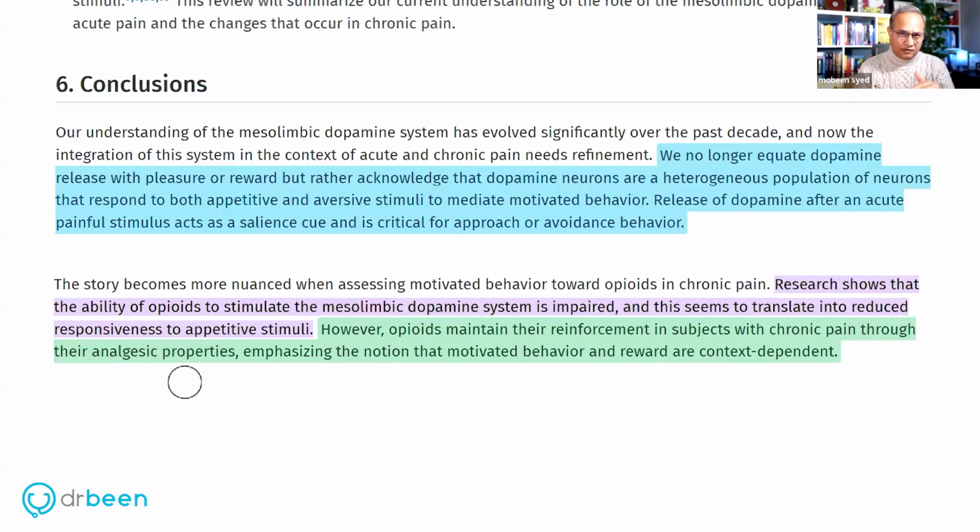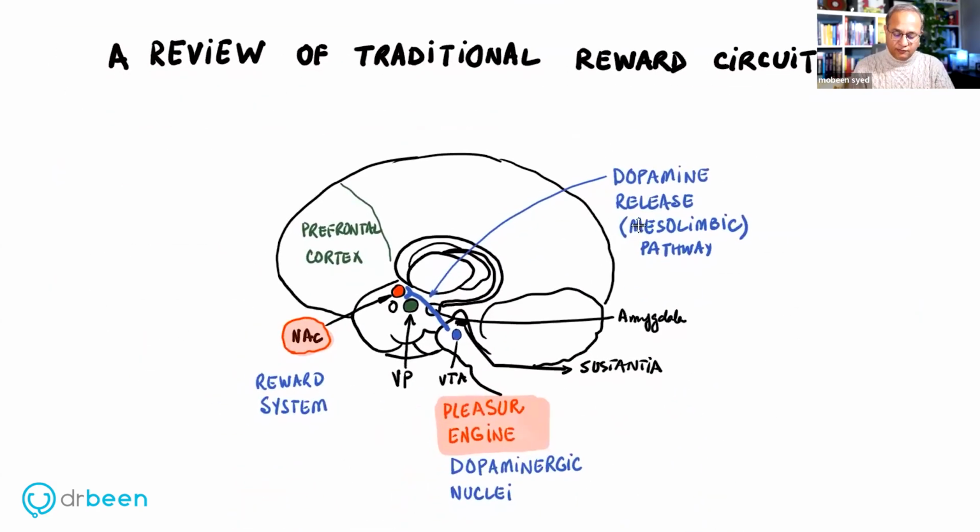So now I am adding one more dimension. I talked about it: the reinforcement, seeking the opioids due to some negative signals in our mind, in our body. One of that is pain alleviation. So patients who are using opioids because of pain would have reinforcement because of pain as well, and not only that, the central circuit changes too. So I hope that the context of the discussion is clear. Now we're going to look at the mechanisms that have been described here. So first of all, what were they talking about when they said mesocorticolimbic pathway? So I'm going to start from here.